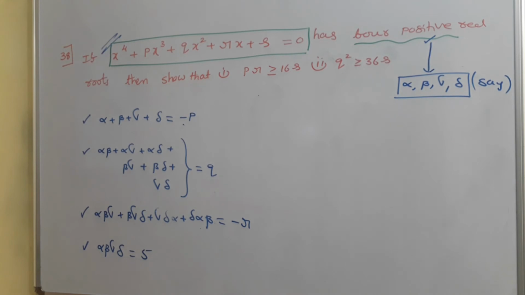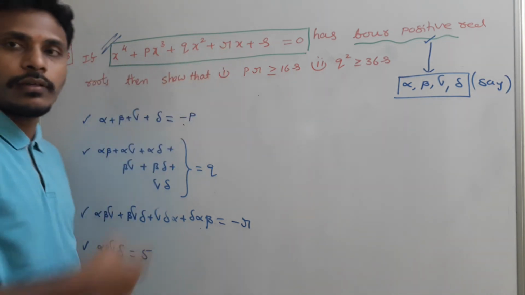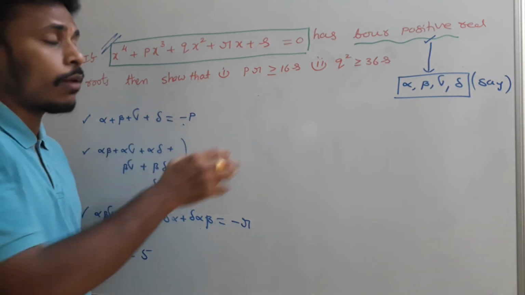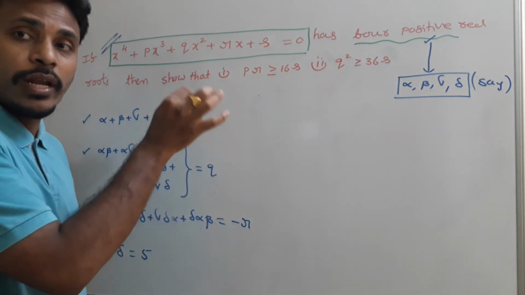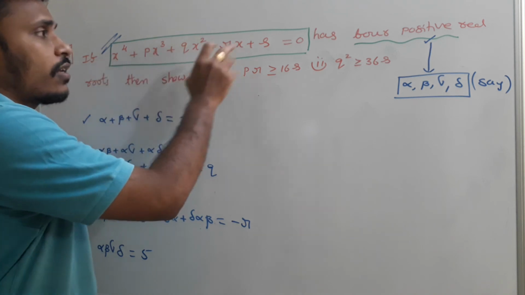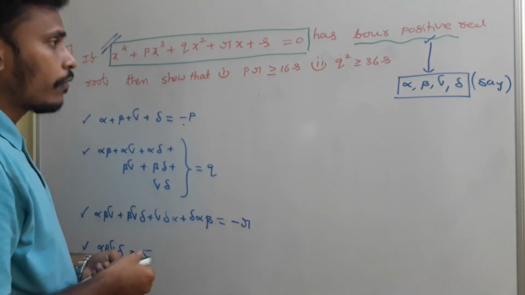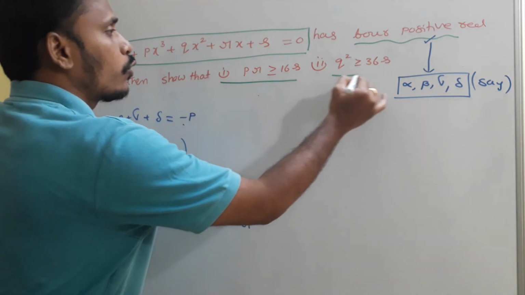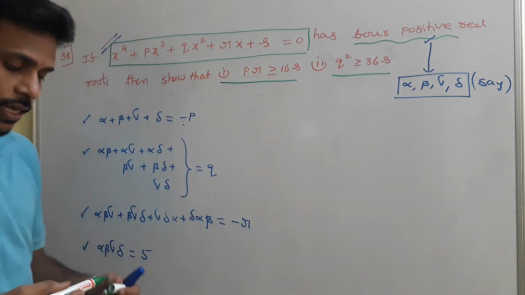Just look there. Another problem which is just similar to that 37. Now I mentioned it as 38. The equation is the same as 37, but I just changed that 5 to S. In the previous problem, here we have constant 5. Now take it as S. So this equation has 4 positive real roots, and we need to show that PR is greater than or equal to 16S and Q square is greater than or equal to 36S.